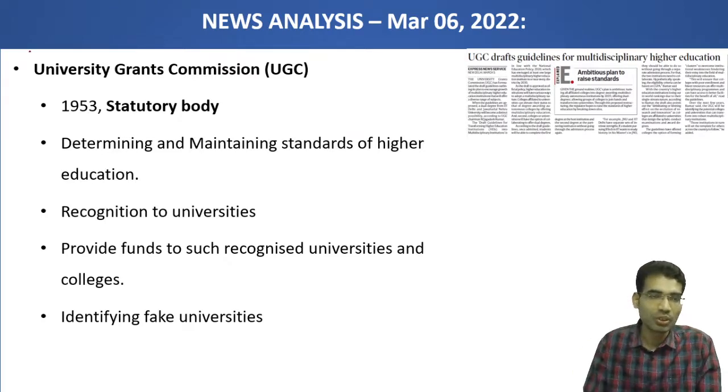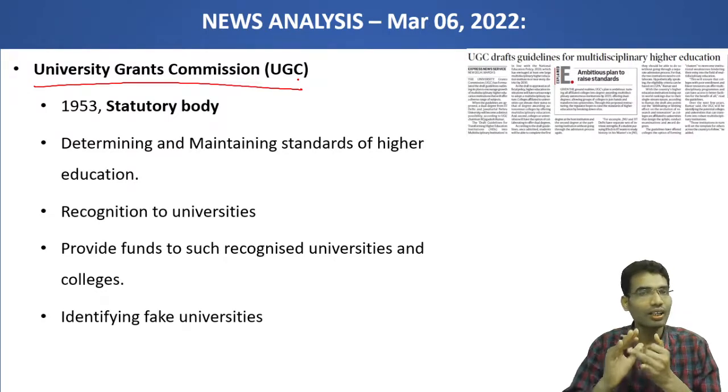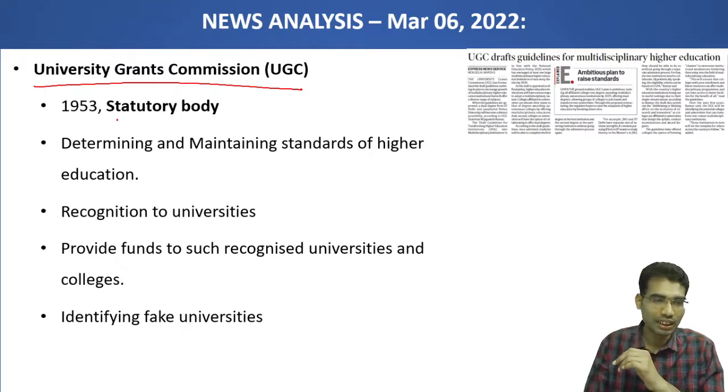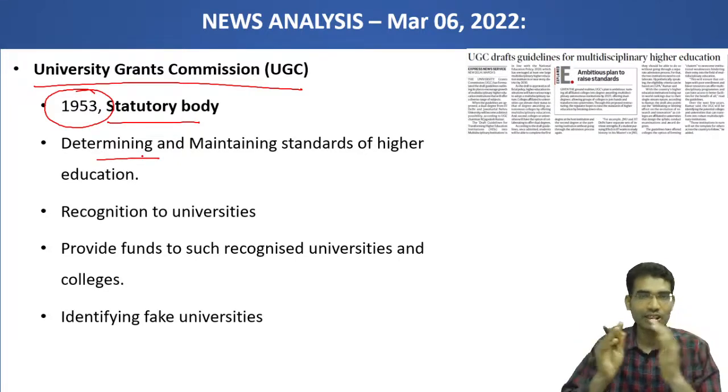Here the news is about the University Grants Commission. Whenever there is a body in the news, always try to identify whether it is a constitutional body, a statutory body or an executive body. Here the University Grants Commission is a statutory body founded in 1953. The main purpose of this body is to determine the standard of higher education and maintain the standard of education.